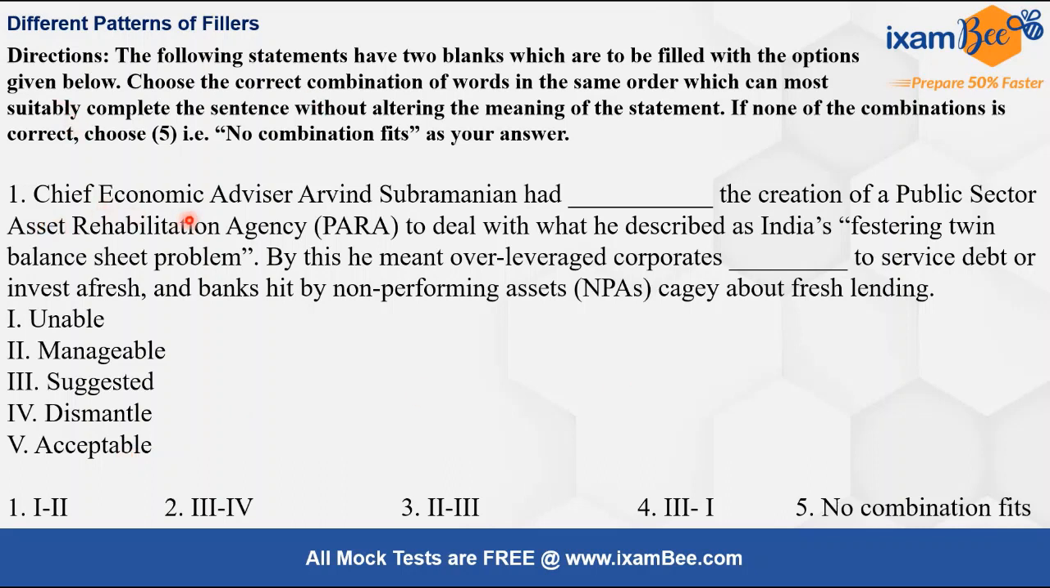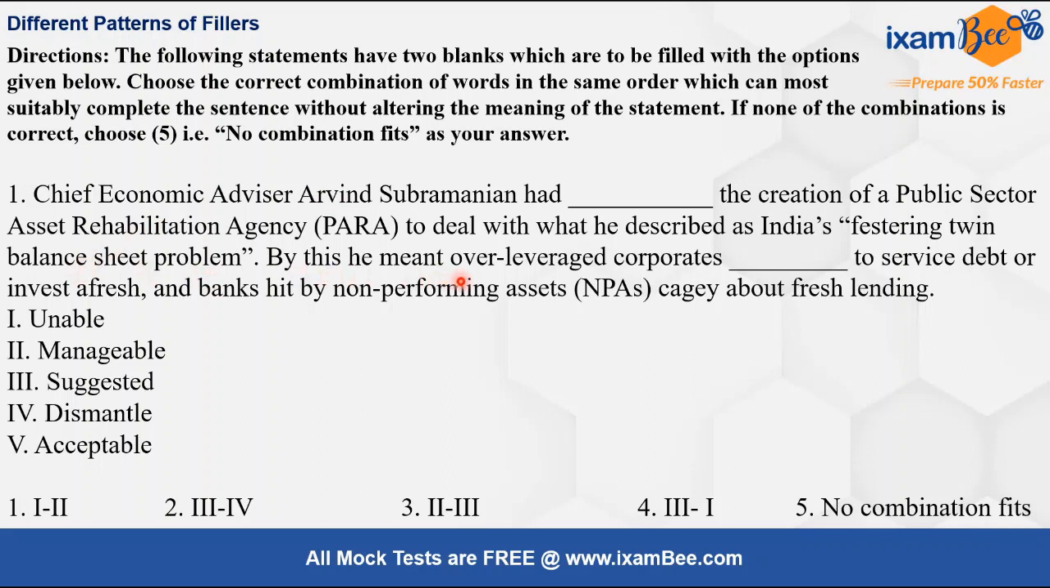So here let's read this one. Chief Economic Advisor Arvind Subramanian had dash the creation of. As soon as we read this and glance at the options, we know that option 3 fits in best here. Had suggested the creation of a public sector asset rehabilitation agency, right? So the word 3 is given in option 2 and in option 4, right? So we will see 4 in blank 2, then we will see that 4 says dismantle, 1 says unable, right? To deal with what he described as India's festering twin balance sheet problem.